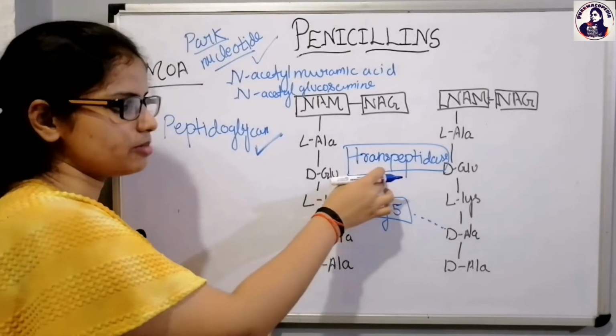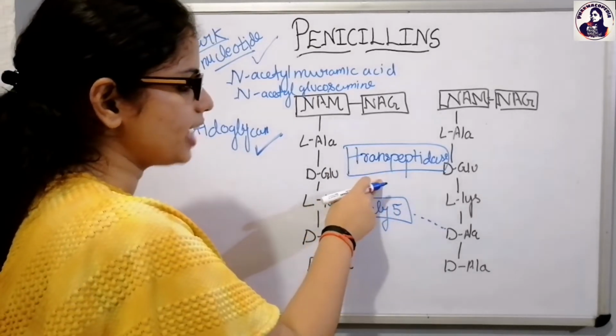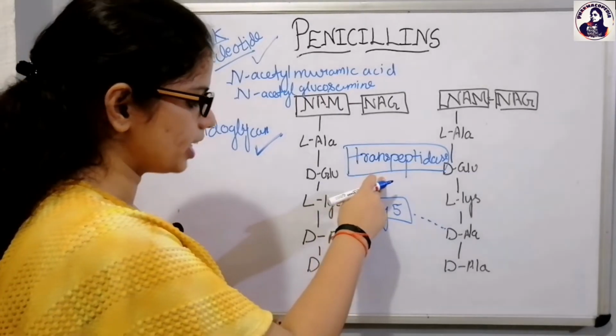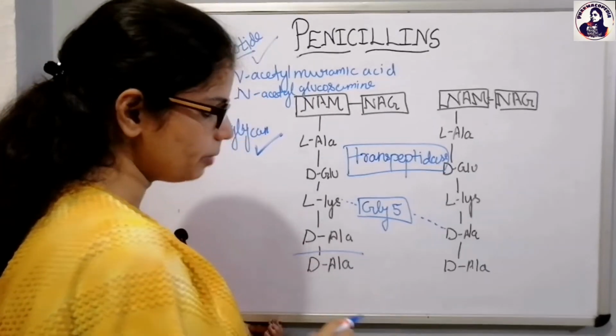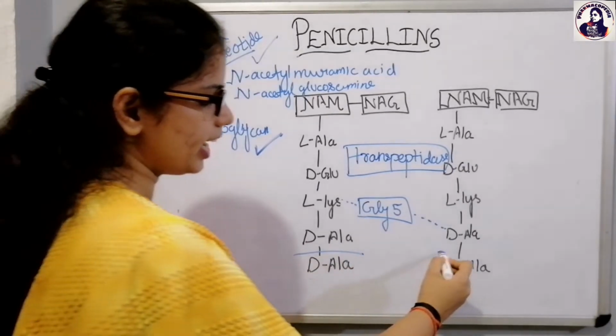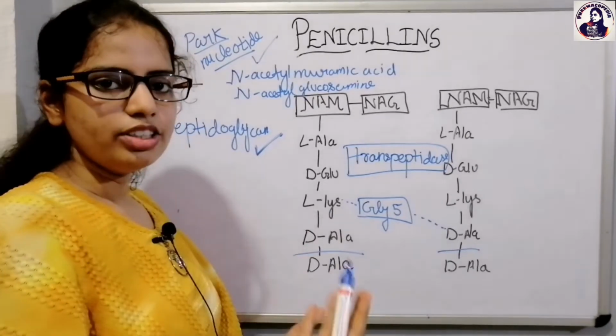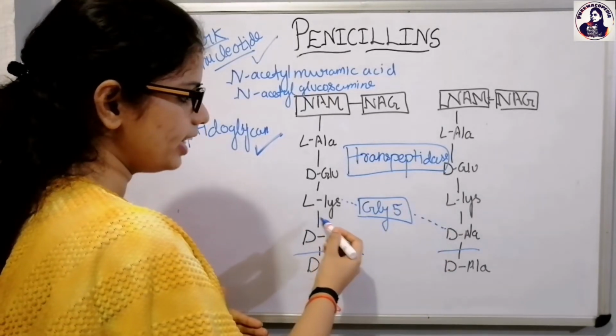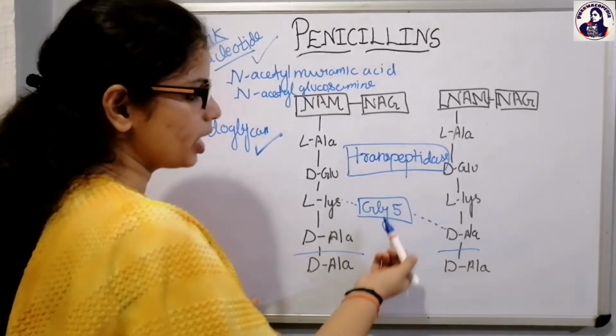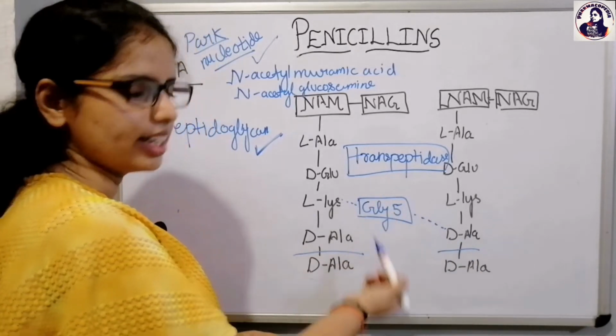What happens is this transpeptidase cleaves off the terminal D-alanine, and the energy which has been released is utilized in the cross-linking of the L-lysine to the D-alanine with the help of the 5-glycine.